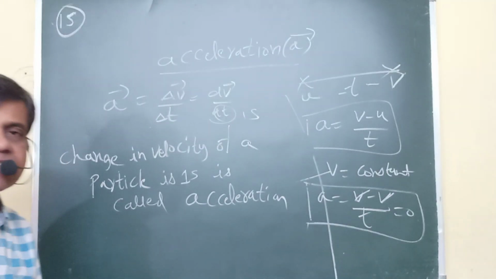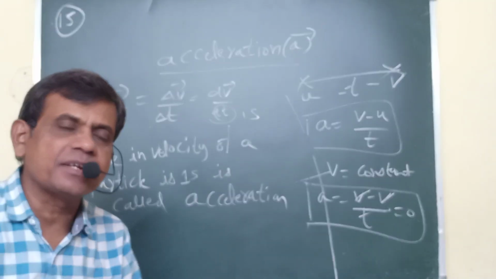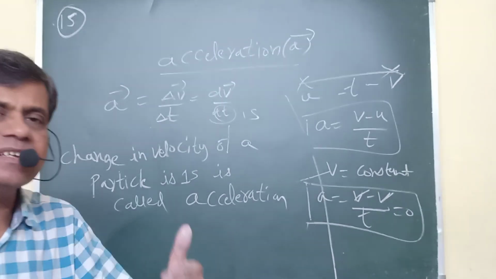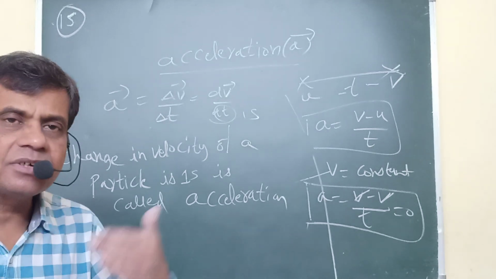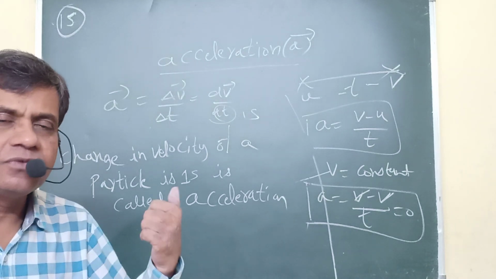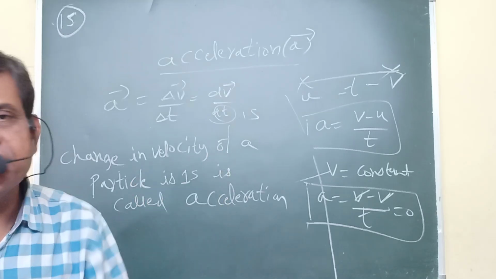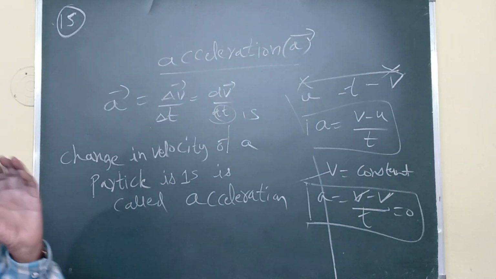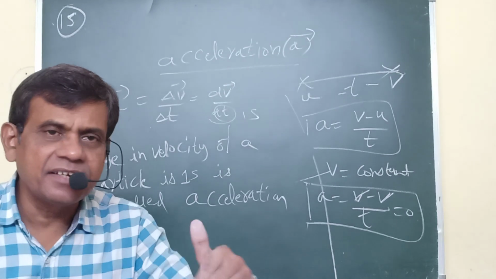In the case of acceleration, there must be some force applied. F equals ma, according to Newton's second law. A is there means F is there. Without F, A is not there. Due to force only, velocity is gradually increasing. Similarly, one car is moving and suddenly brakes are applied. What happens? Velocity gradually decreases.